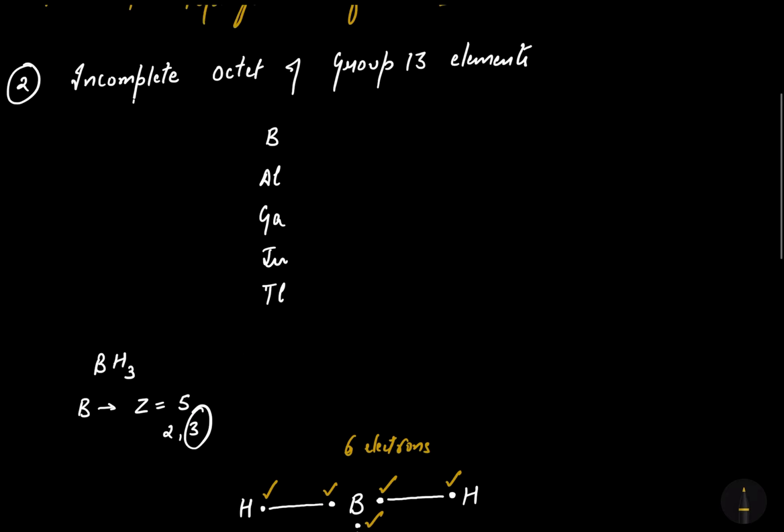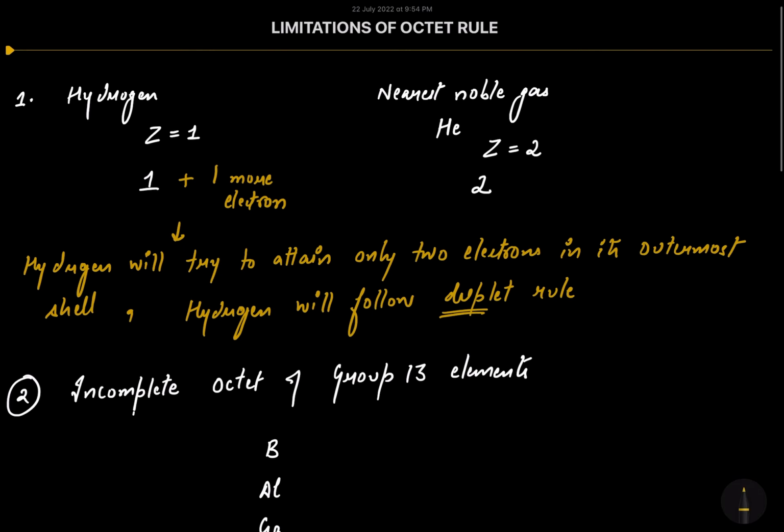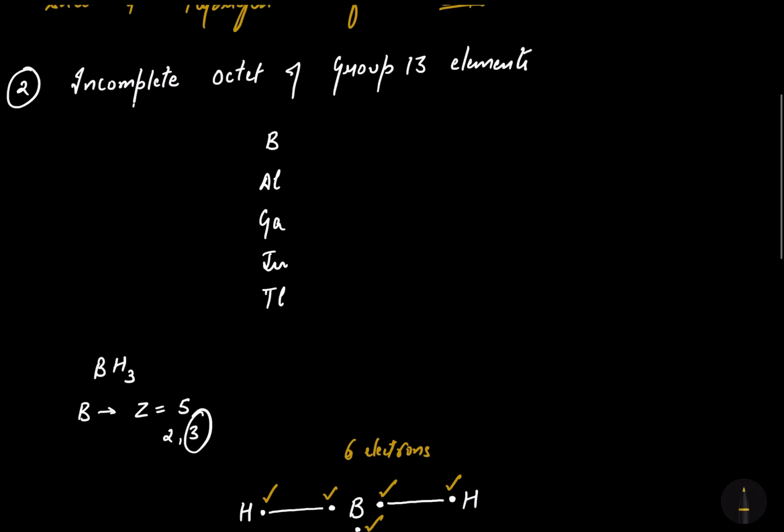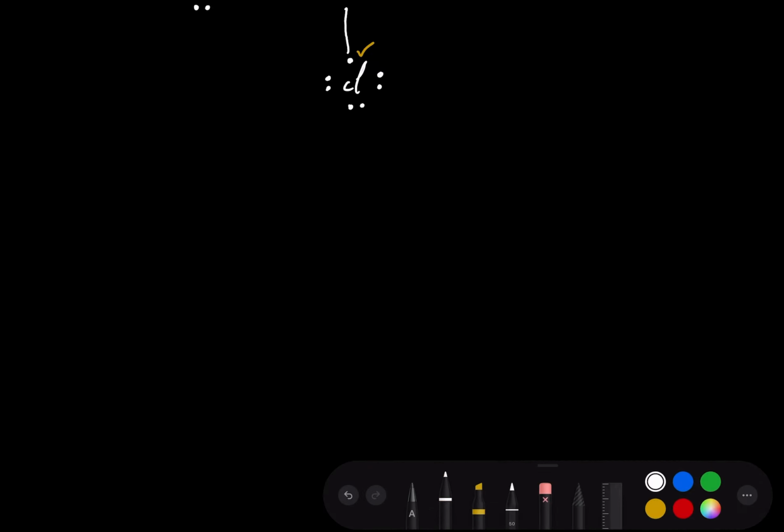Now the third limitation of the octet rule. I am talking about the third limitation. The third limitation stands for expanded octet. The third limitation is expanded octet from period number 3 onwards.